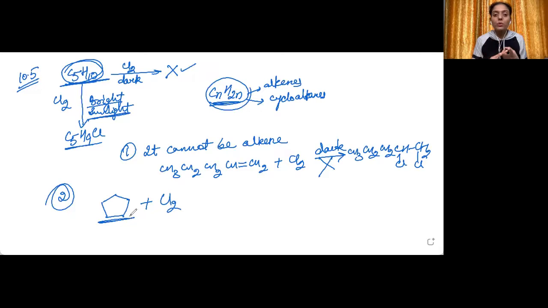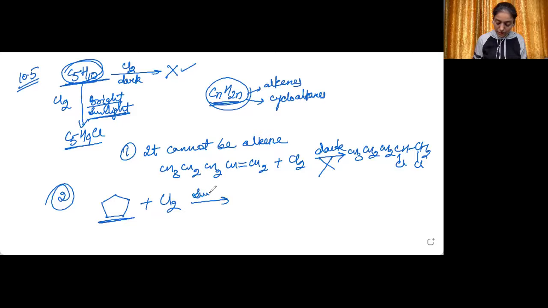Monochlorinated product can only be obtained if all the hydrogen atoms are equivalent. If the hydrogen atoms are not equivalent, then there will be multiple substitutions. Many monochlorinated products will be formed. Along with that, dichlorinated products will also be formed like that.